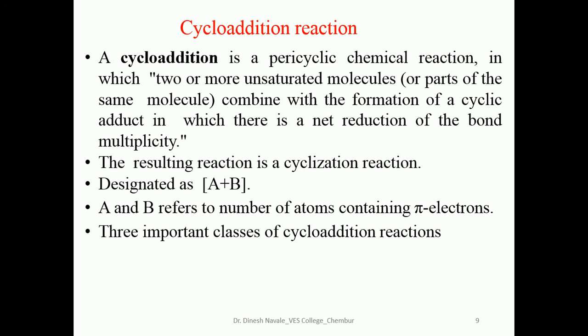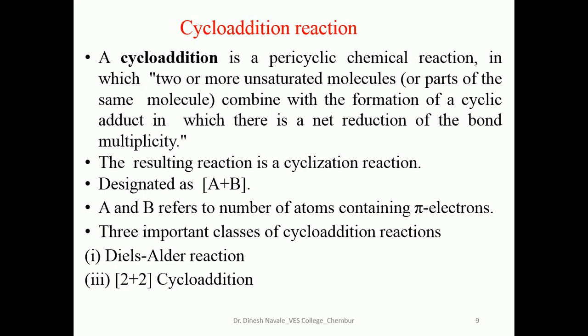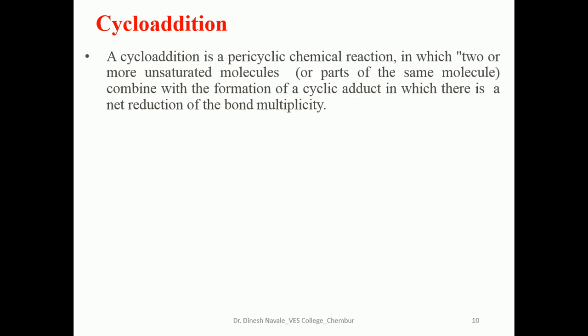Three important classes of cycloaddition reactions are there. First one is the Diels-Alder reaction. Second one is the 2+2 cycloaddition reaction. And third one is the 1,3 dipolar cycloaddition. So what is a cycloaddition reaction? A cycloaddition is a pericyclic chemical reaction in which two or more unsaturated molecules combine with the formation of a cyclic adduct, in which there is a net reduction of the bond multiplicity.